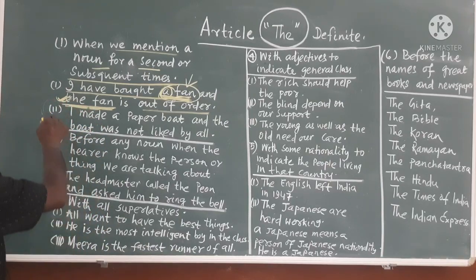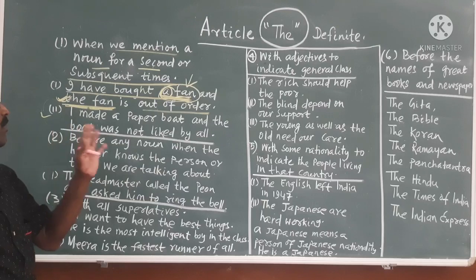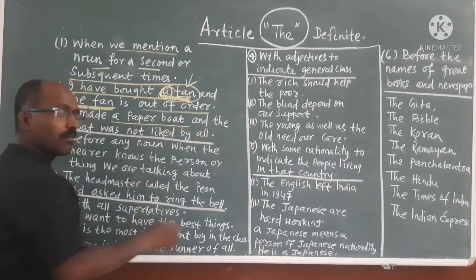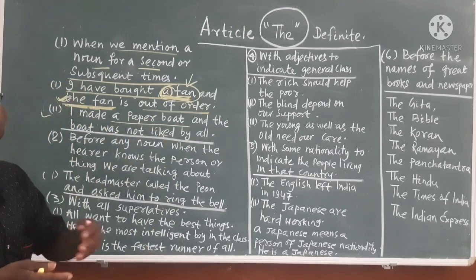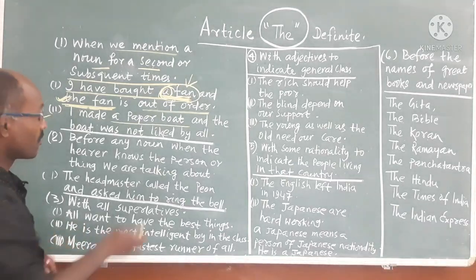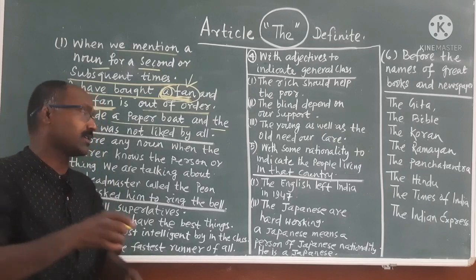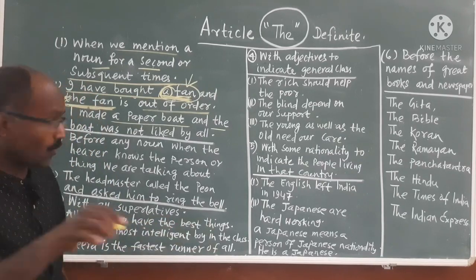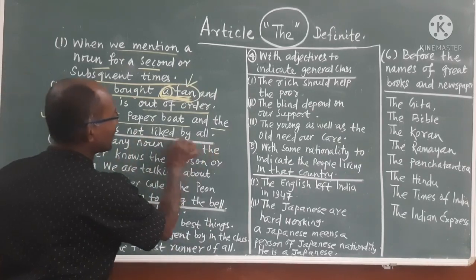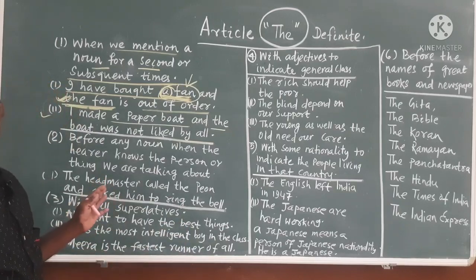Then second example: I made a paper boat. But the paper boat, which paper boat was made by you, was not liked by all. No one liked it.